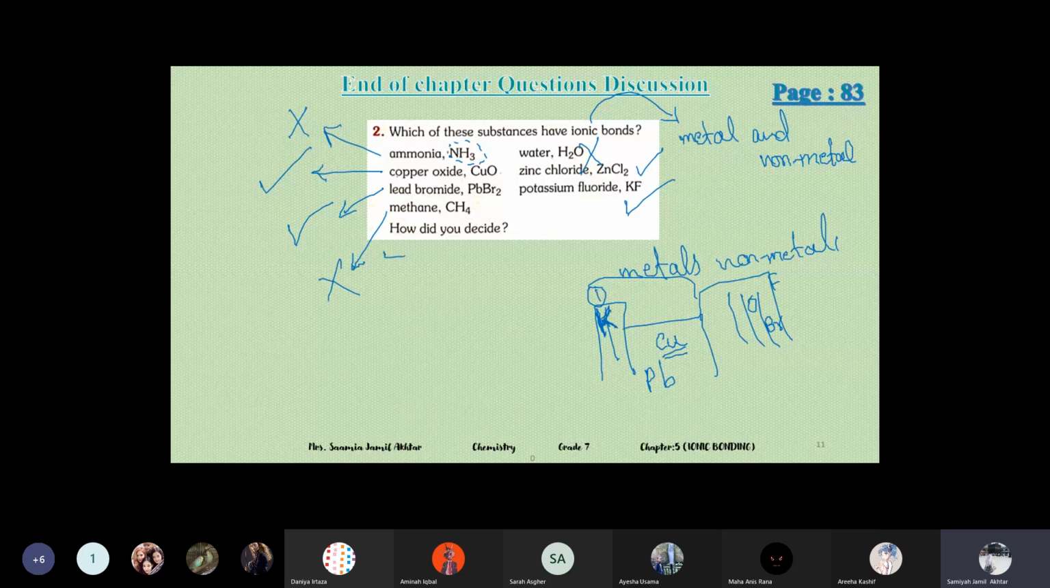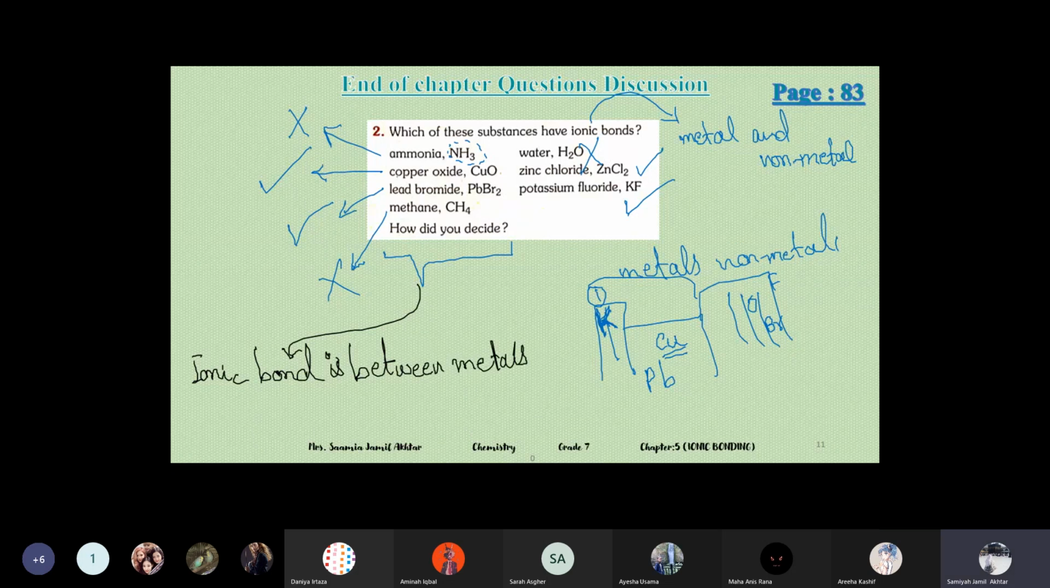Now, how did you decide? The combining substances should be a metal and a non-metal. So in this one, first you will write that an ionic bond is between a metal and a non-metal. I will not post these answers, so please note them down.